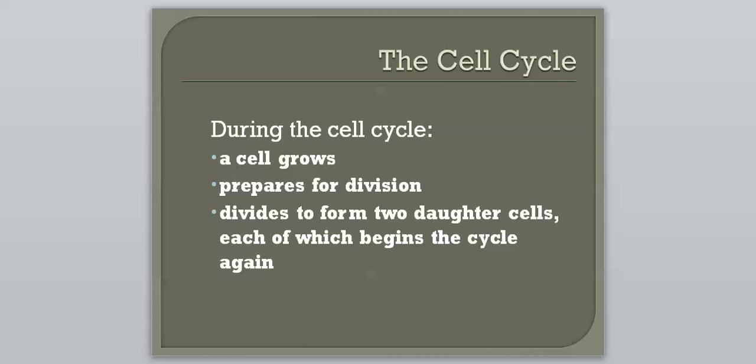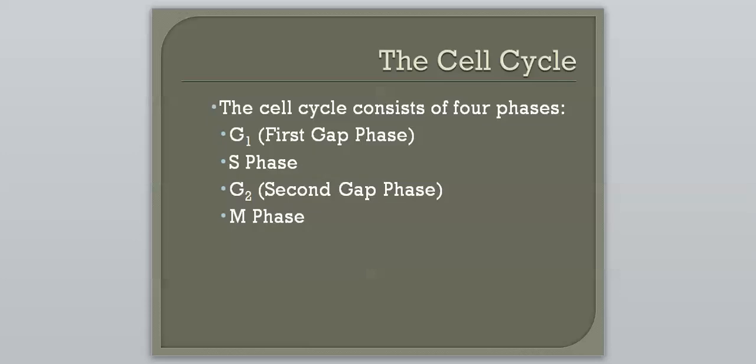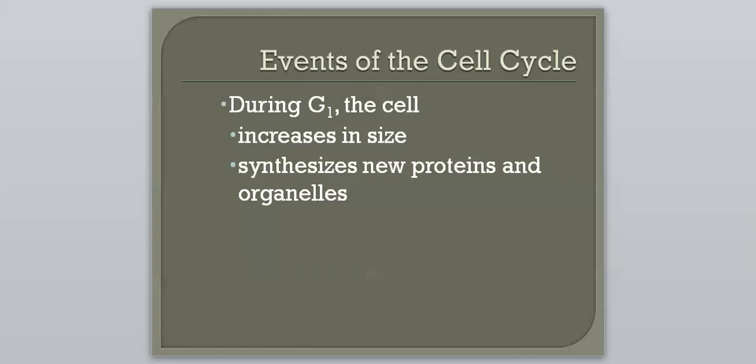So those are the 3 things from the cell cycle. The cell grows, prepares for division, and it divides to form 2 daughter cells, each of which begins the cycle again. So our steps here, we have G1, so these are 4 phases of the cell cycle. So we have G1, the G stands for growth, S stands for synthesis, and G2, again, just growth again, and the M phase stands for mitosis. So we're going to break each one of these down.